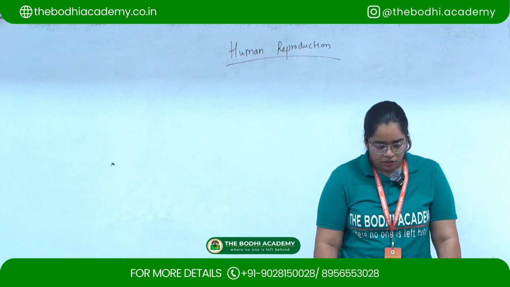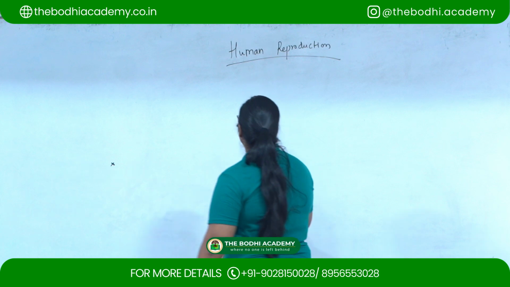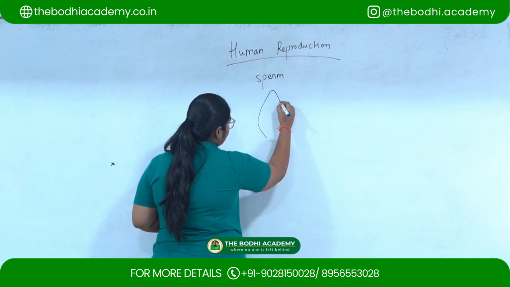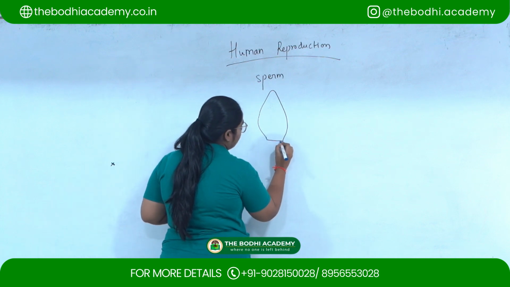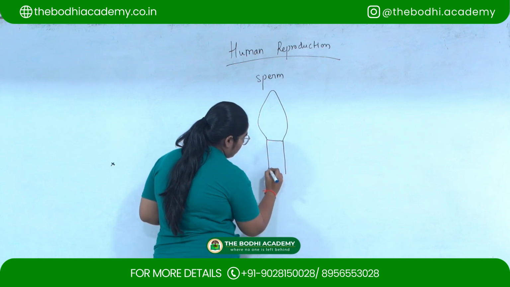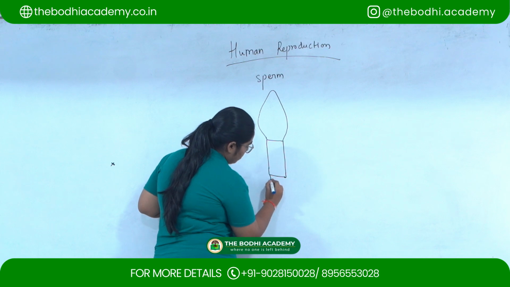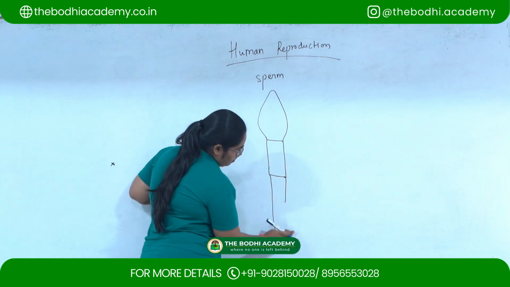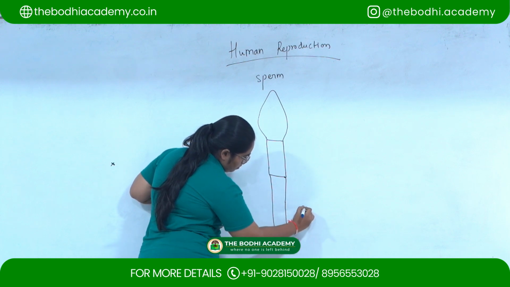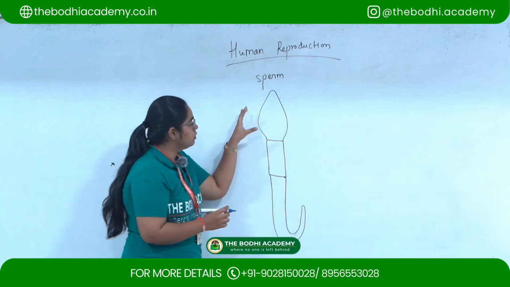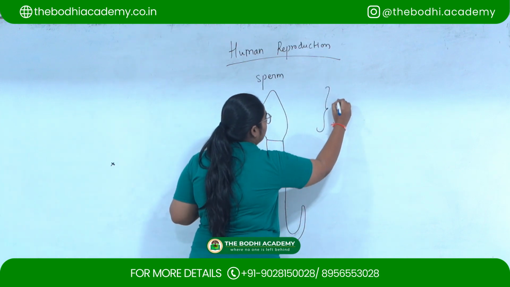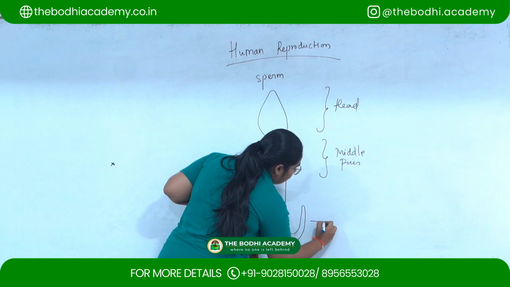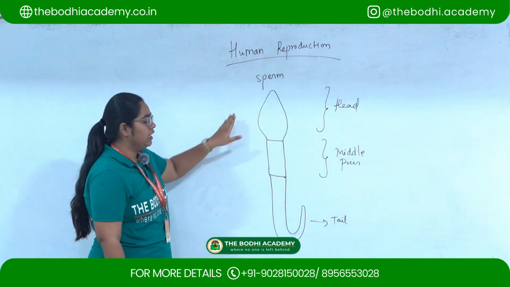So let's move to the next question. Draw the structure of sperm. So the sperm consists of three main parts: the head, the middle piece and the tail. So these are the three main parts of the sperm.